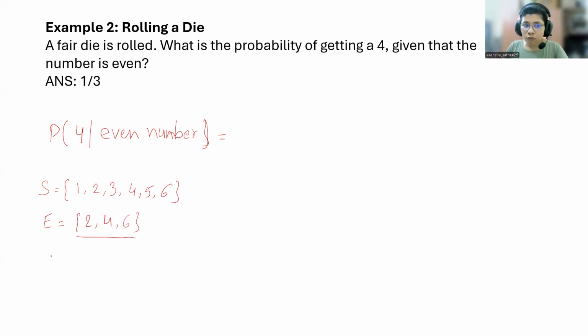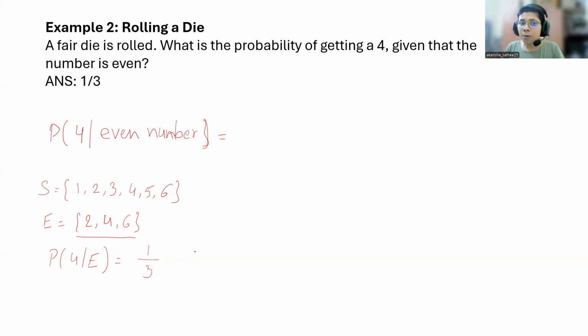Now, what is the probability of 4 given E? It means, what is the probability of getting 4 when the number you have rolled is an even number? So, it is just 1 by 3. Why? Because 4 is just a single number, so the favorable outcome is just 1. And what is E? Total even outcomes are 2, 4 and 6, so 3.